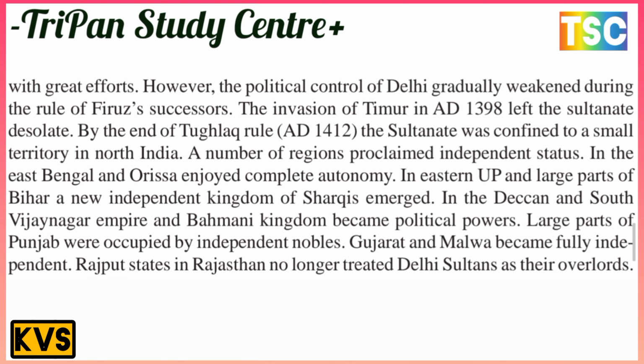In the Deccan and South, the Vijayanagar Empire and the Bahmani kingdom became the political powers. A large part of Punjab was occupied by independent nobles. Gujarat and Malwa became fully independent. The Rajput states of Rajasthan no longer regarded the Delhi Sultan as overlord.